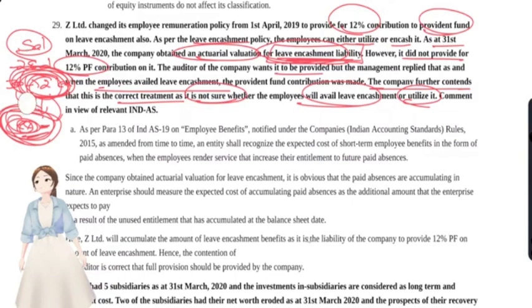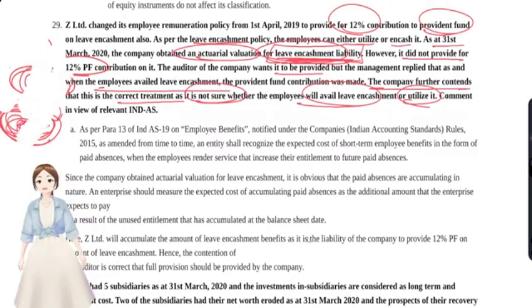Okay, how we have to do that is, first, the leave encashment liability had already been there in the books of accounts. So what the company has to do, as per provisions or as per its rules, is provide the PF. But the company had not done that. The company has to provide that PF. But if at all there were any fluctuations in the liability, if the employees utilize those leaves, then the contribution has to be reduced or adjusted in the next year, or in the next month when they actually utilize those leaves. Okay, so it's actually an on and on process.